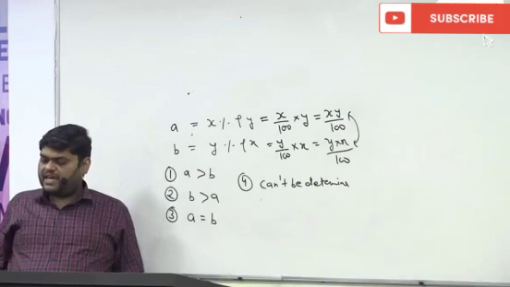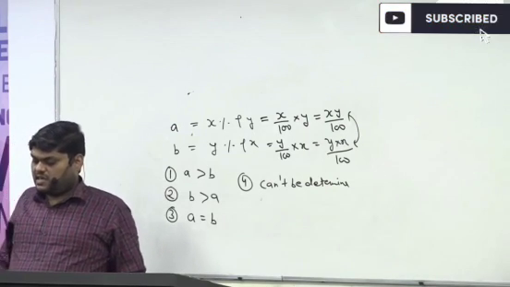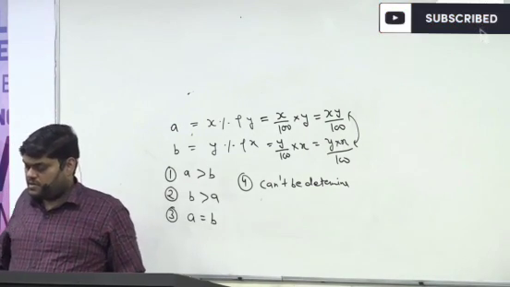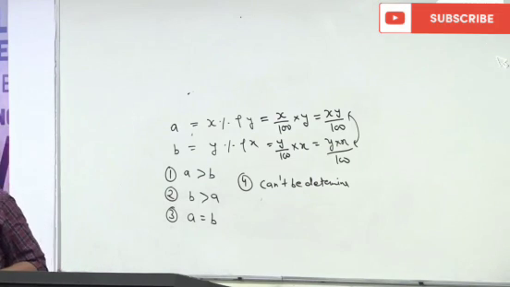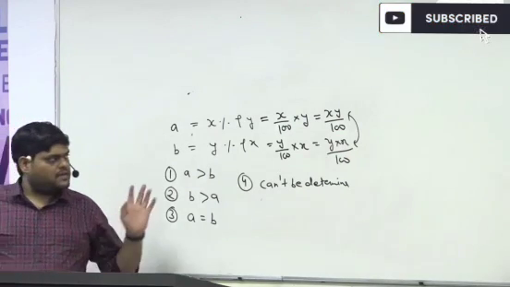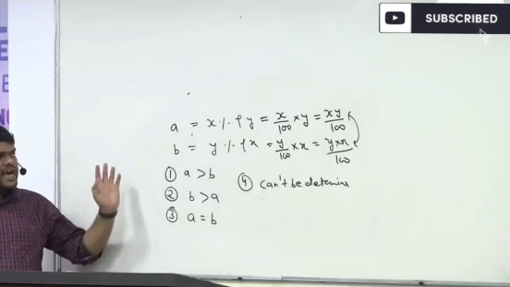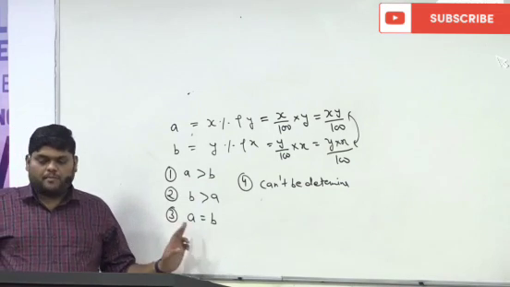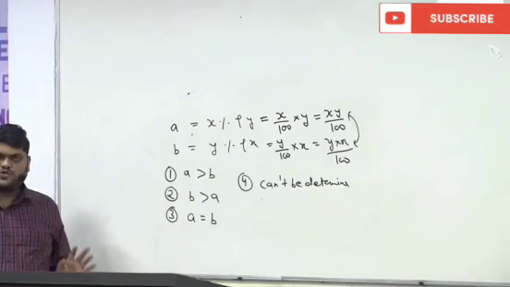Almost everybody has given the C answer, so C will be the correct one. A is equal to B. Both should be equal.